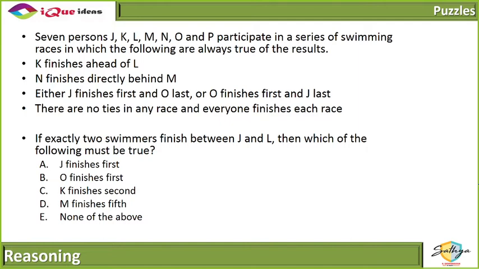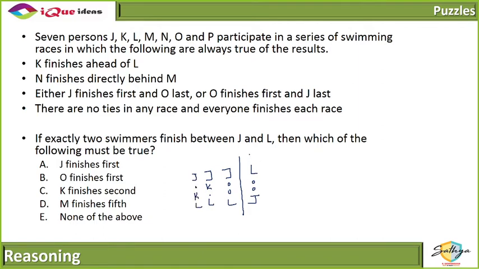I'm getting all sorts of different answers here. Okay. It says exactly two swimmers finish between J and L. So it is either J, two swimmers and L, or L, two swimmers and J. Now let's take a look at all the given conditions and establish this race. It says that K finishes ahead of L. So if this is the condition, then it could be J K L or L K J.